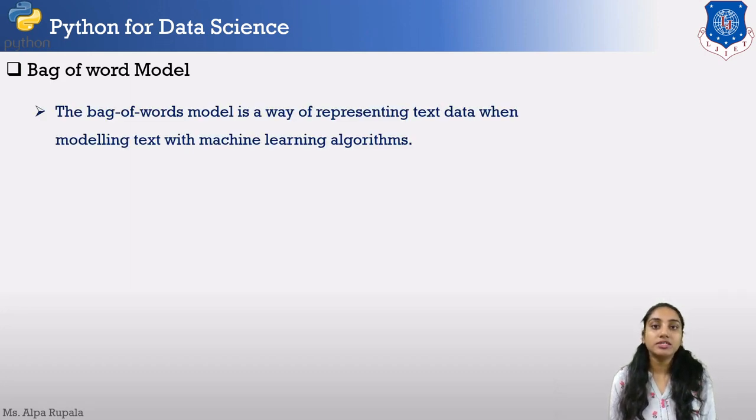So basically, what is the bag of words model? It is a way of representing text data when modeling text with machine learning algorithms. Ultimately we are converting our text data, or attaching our text data, to numerical values for a statistical purpose in machine learning.